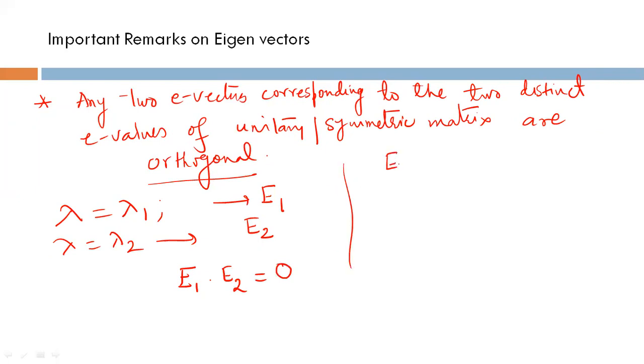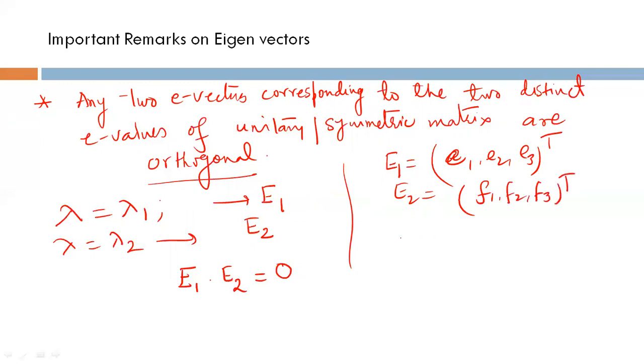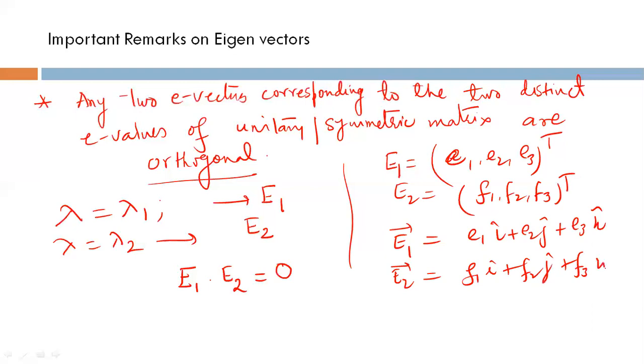How to find the dot product? Suppose it's a 3 cross 3 or 2 cross 2. So I'm taking here 3 cross 3. E1 equals E1, E2, E3 transpose. E2 is equal to F1, F2, F3 transpose. Then the E1 vector can be written as E1 i plus E2 j in vector form, but no need to always write it in vector form. And the E2 vector is F1 i plus F2 j plus F3 k. And you take the dot product, it will be 0.